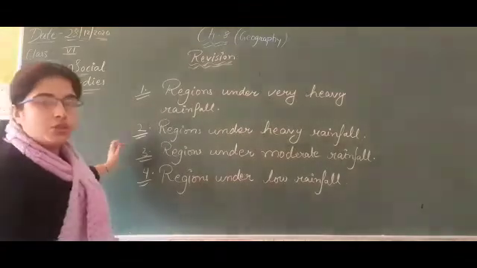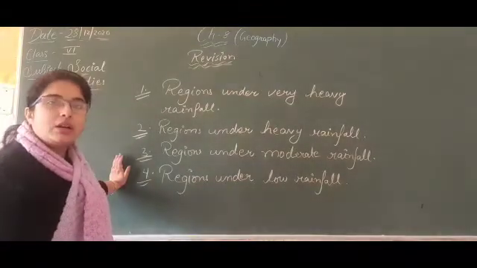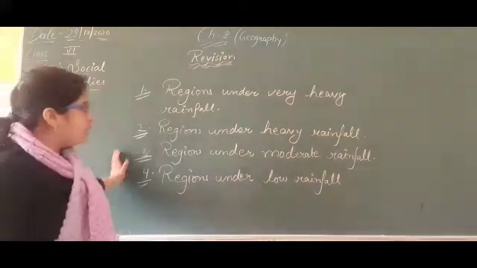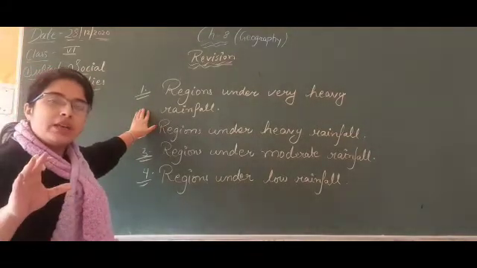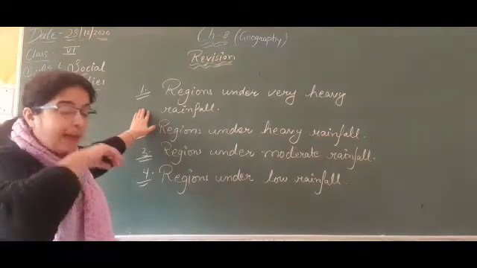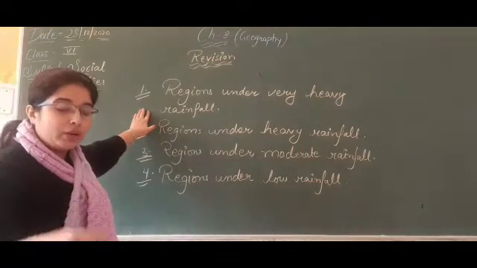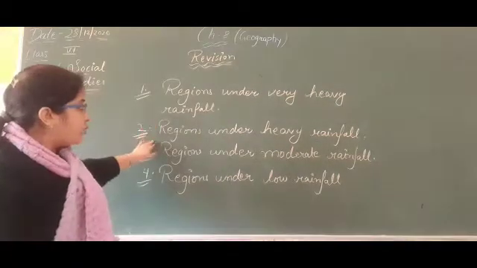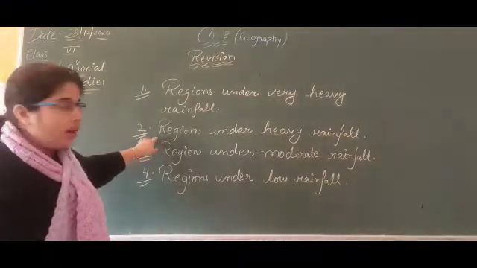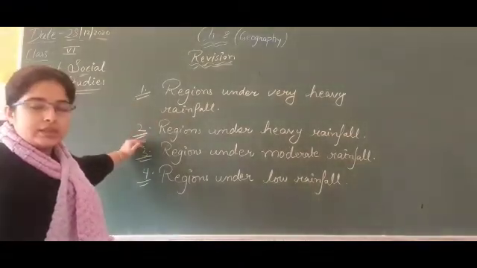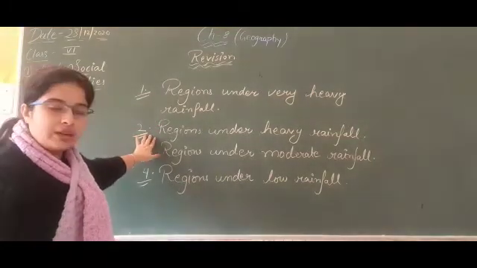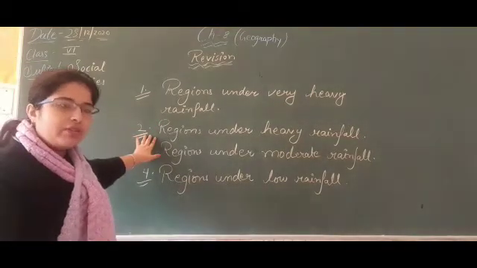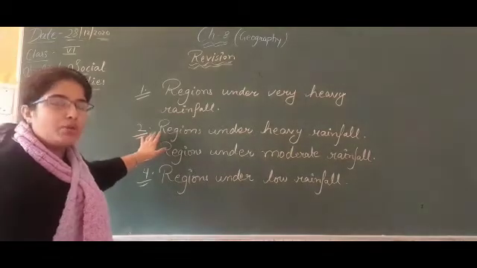India is divided into four categories of the monsoon seasons. First one is regions under very heavy rainfall, where the rainfall is much heavier than in other regions. Next one is regions under heavy rainfall, means lower than the first point. Heavy rainfall is going on over there but not too much.